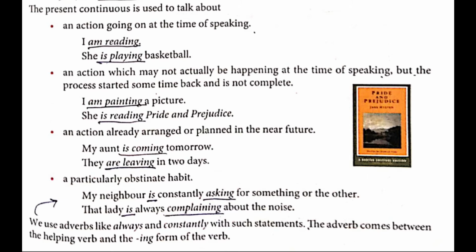The adverb comes between the helping verb and the ing form of the verb. Between what? Between is and asking, both of them. Between them what came? Constantly came. Like the example given over here, is constantly asking. Next one, is always complaining. So what are the verbs over there? Is and complaining are verbs, but in between what came? An adverb came. It is being placed over there.